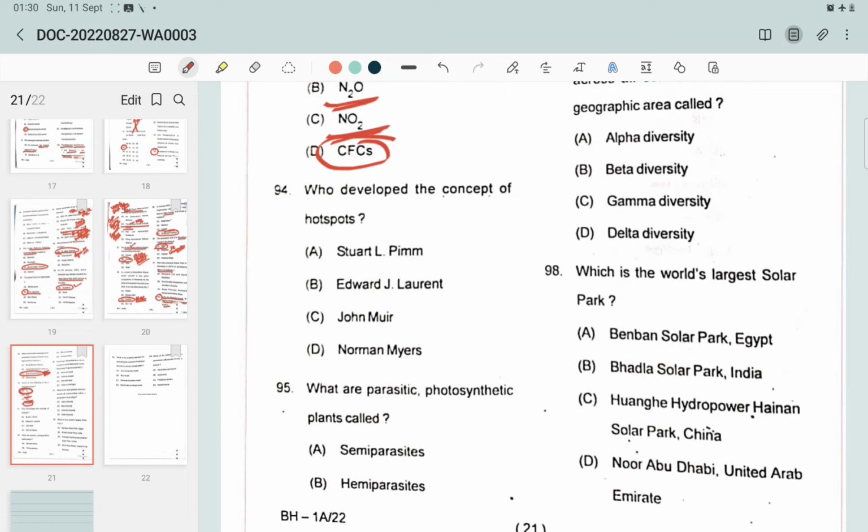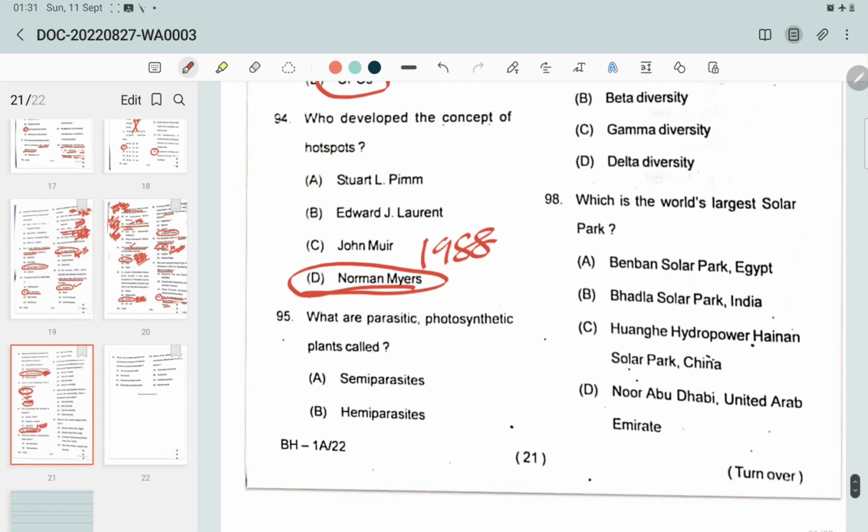The term biodiversity hotspot was coined by Norman Myers in 1988, and he first identified 10 hotspots based on a high degree of endemism and habitat loss, that is, the regions of richest biodiversity and most endangered. The answer will be Norman Myers.